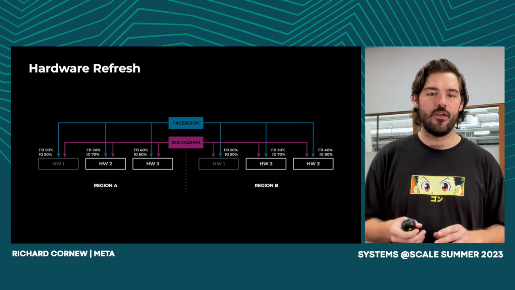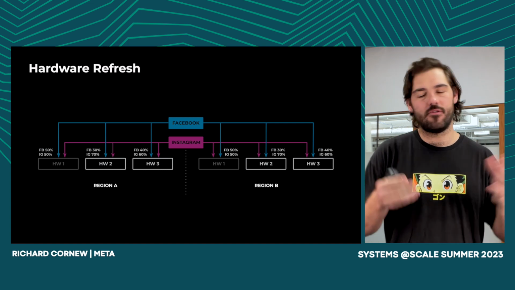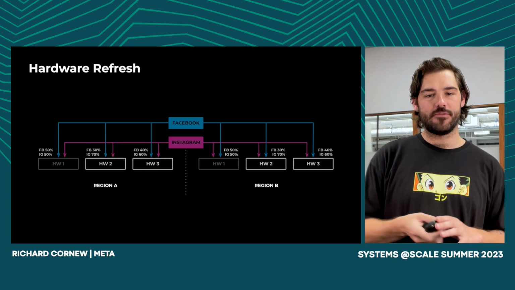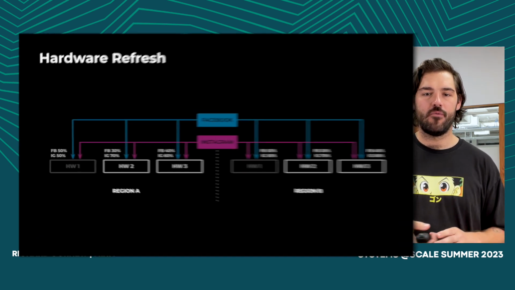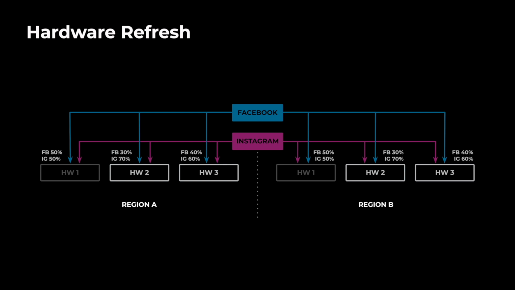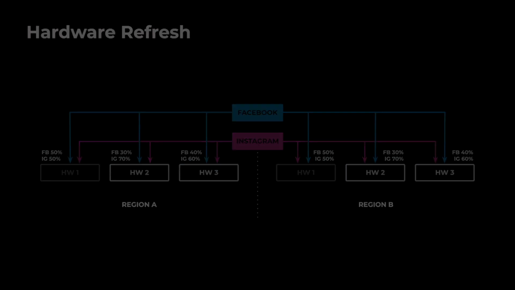So what we need to do then is understand how much of a specific product, or what we get is multiple levers, right? We don't have to route specific products away. But if we need specific hardware to be freed up, we know that we can pull a couple of levers. In this example, if we need to free up all of the hardware ones or half the hardware ones in region A, we know that we can either route Instagram away by a certain percentage or Facebook away by another percentage, and this will free up that capacity. And once those machines aren't serving requests, we can unplug them and replace them with new hardware.